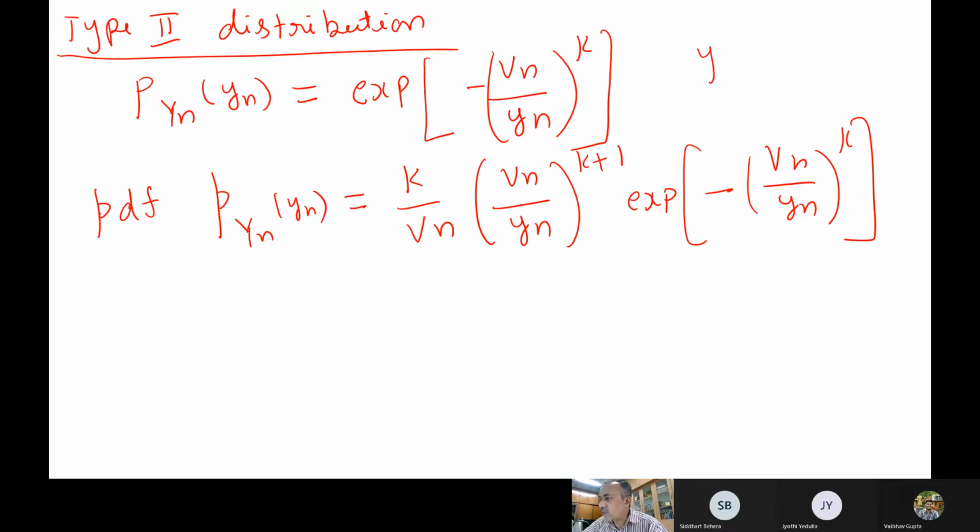And of course yn is always greater than or equal to 0, and k has to be more than 2. So this is how the density function looks. Now, as we have already said, for this type 2 distribution, what type of tails comes for type 2? How does the original distribution have to decay?